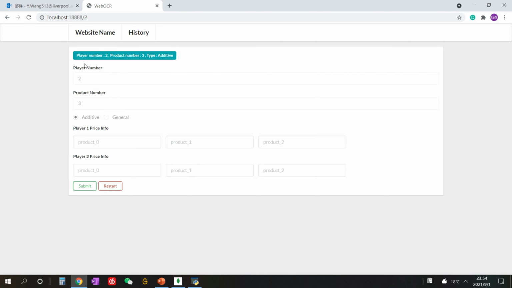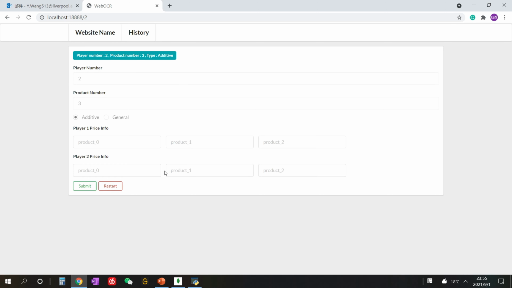At the top of the page, it will show the number of players, the number of products, and the type of problem to be solved. Before entering the value that each player gets after acquiring the product, the user can enter the value of each product through the prompts in the input box.